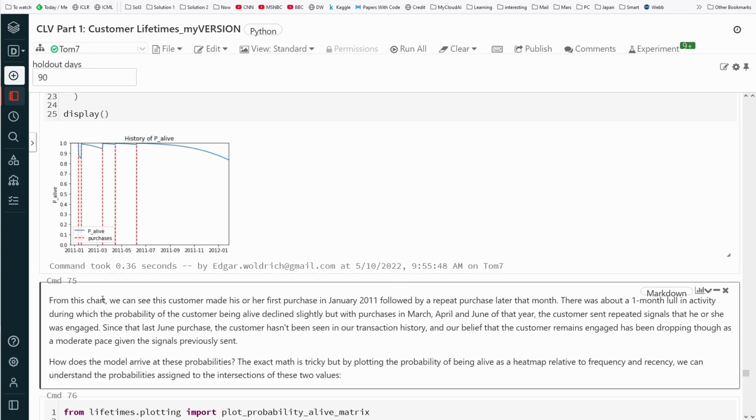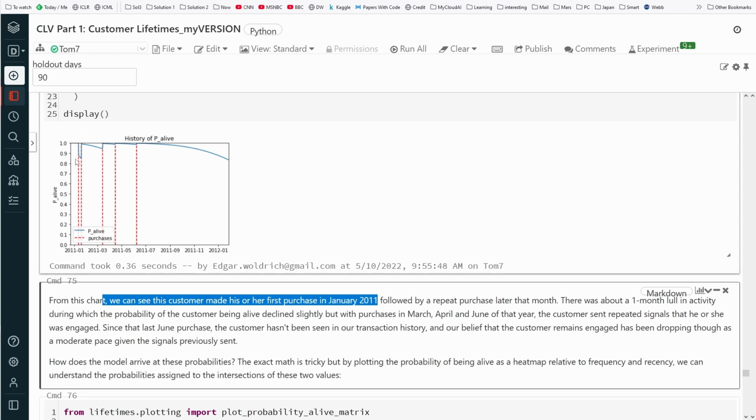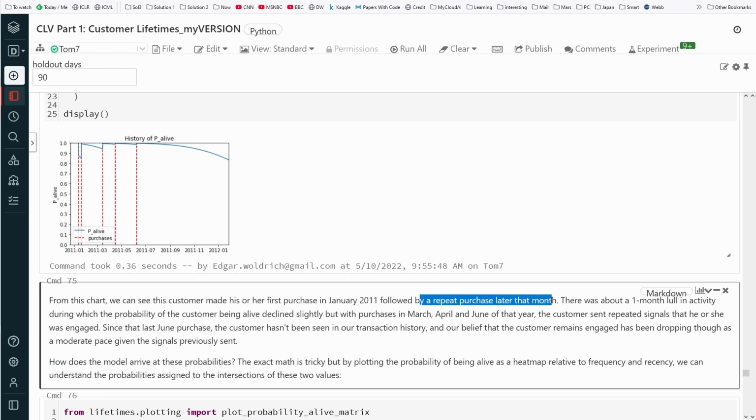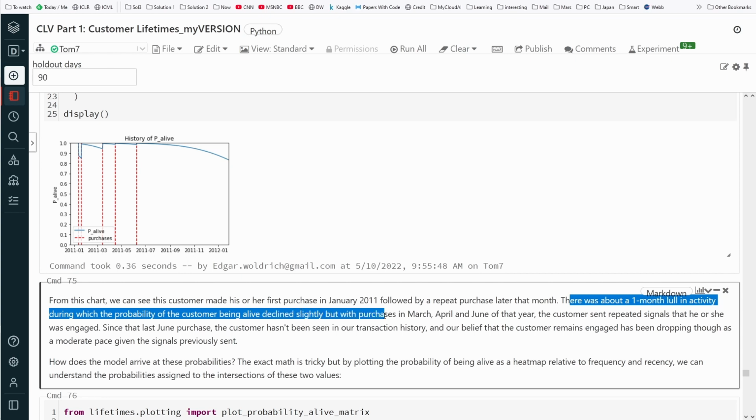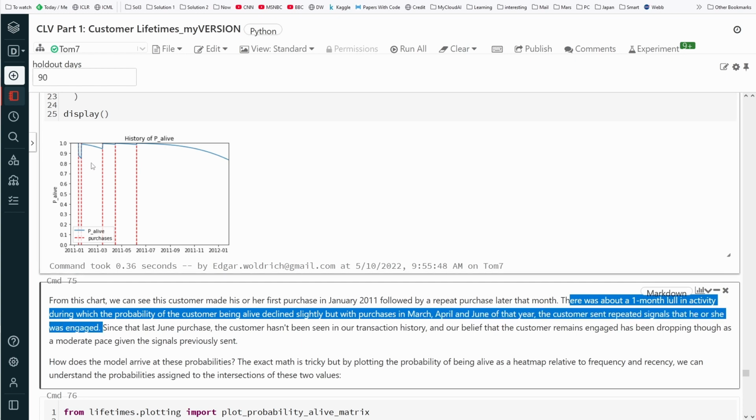From this chart, we can see this customer made his or her first purchase in January, followed by repeated purchases later that month. There was about a one month lull in the activity, during which the probability of being alive declined slightly, but purchases in March, April, and June of that year sent repeated signals that he or she was engaged. Yes, they're coming back.